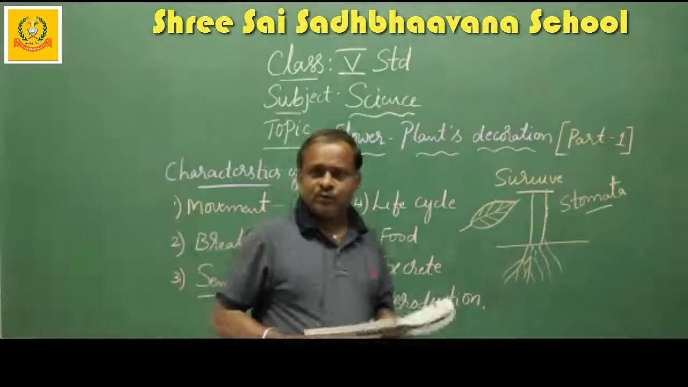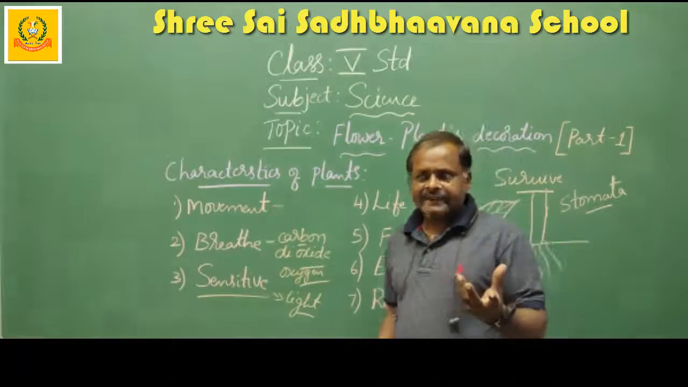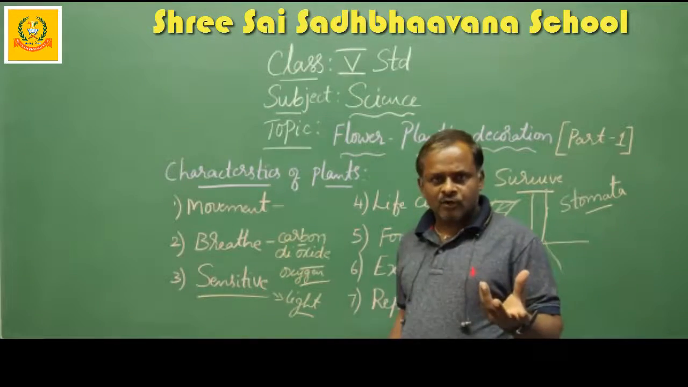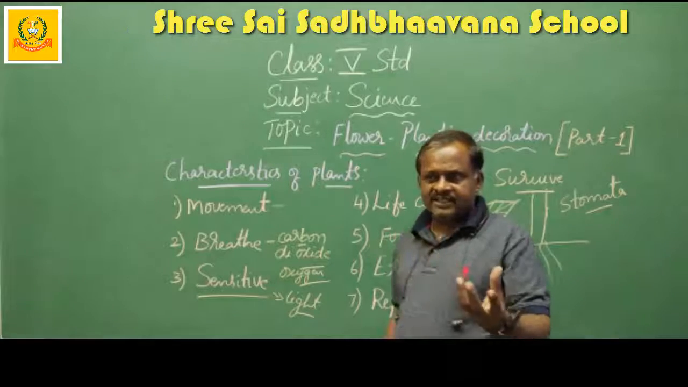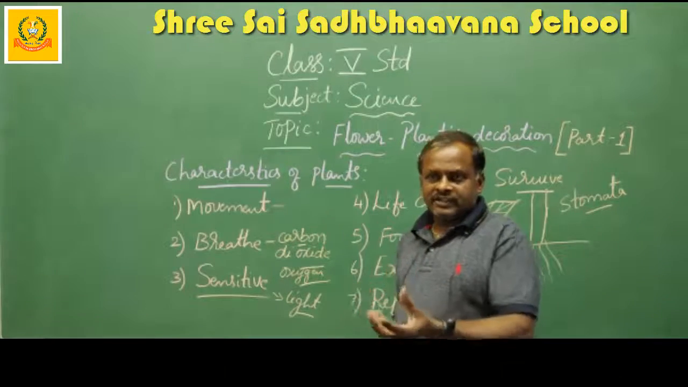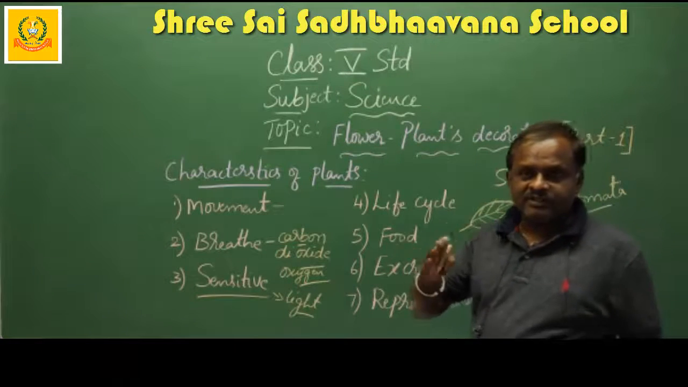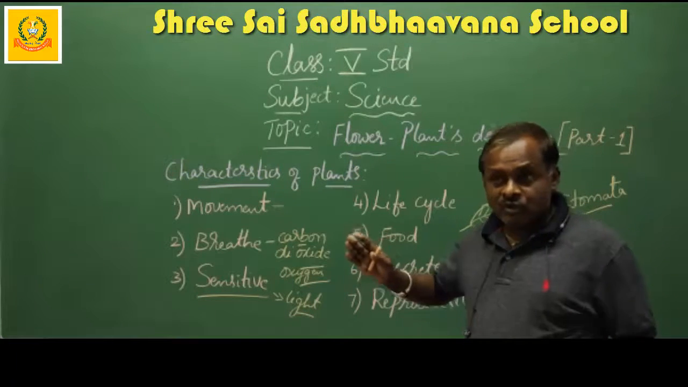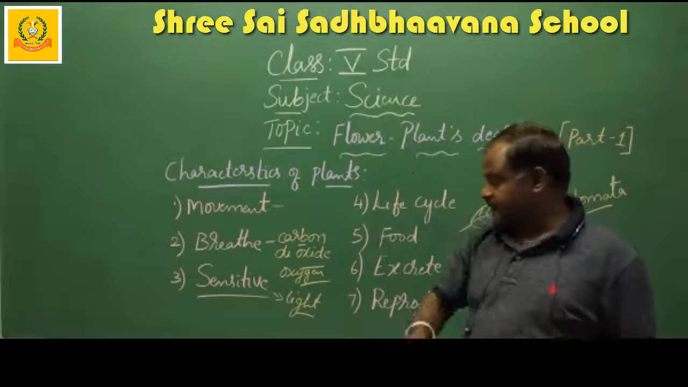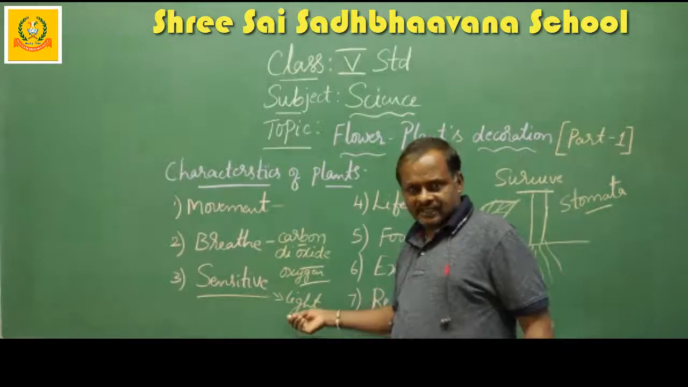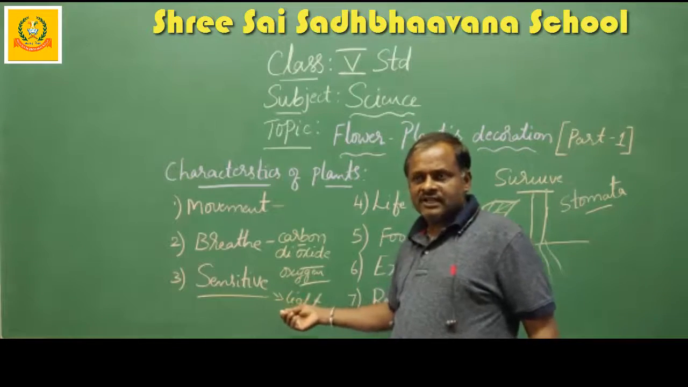How, for example, you can do one experiment. Take a money plant which grows inside the home, just kept near some windows. It grows towards the light. Its leaves or its branches grow towards the light. That means they are sensitive to light.